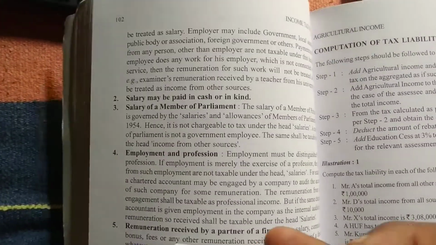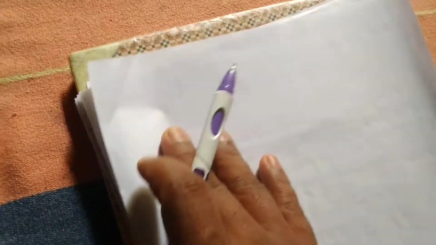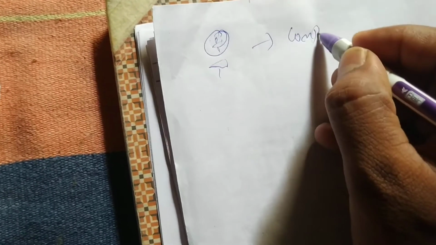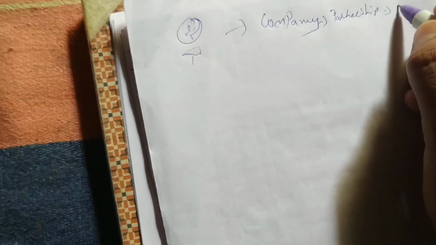Okay, so take an example, the employee is working under the employer. Wait, I'll give examples, it will be easy. First, there should be two persons. Take these two persons we are having. And here is a company, so he is working for some company, or in a partnership firm, or in any sole proprietorship, or any government. All of these are employers.